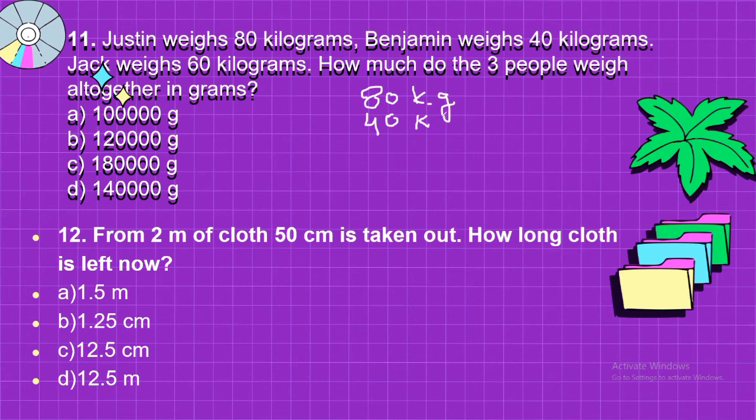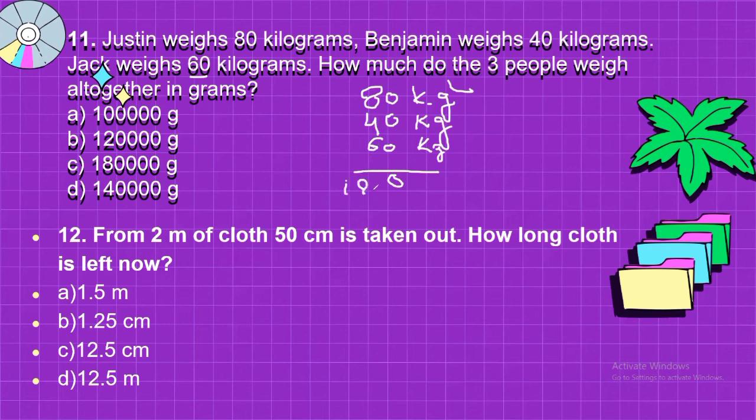and the weight of the third person is how much? You can see from here, this is 60 kilogram. Got it? So the weight of all these three persons will be the sum of their weights. So 0, 0, 0 will be 0, 8 plus 4 will be 12, and 12 plus 6 will be 18.